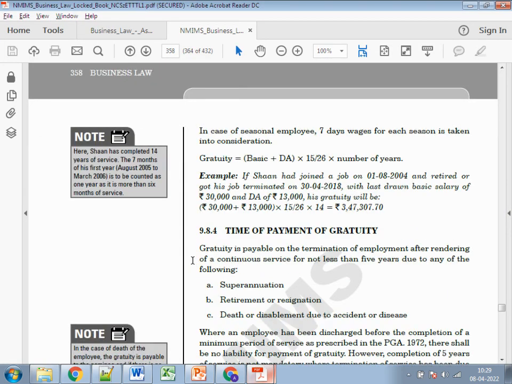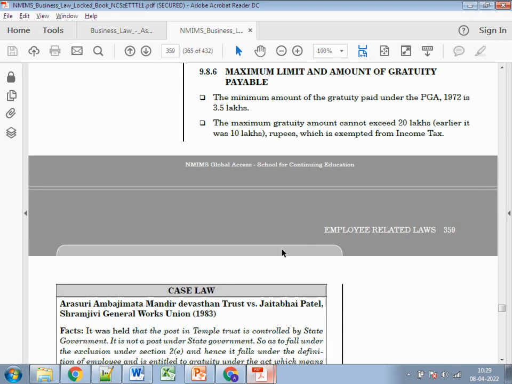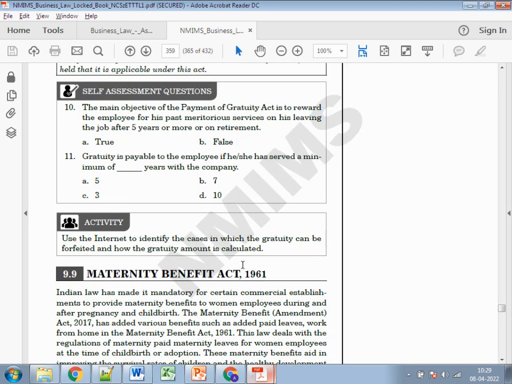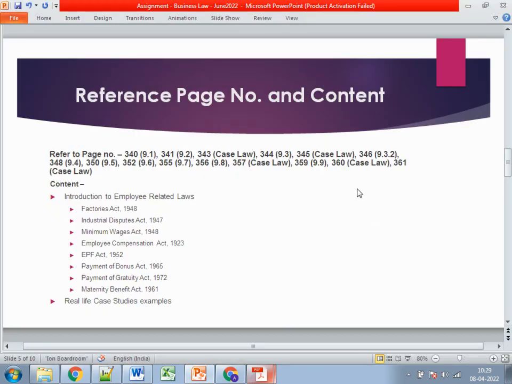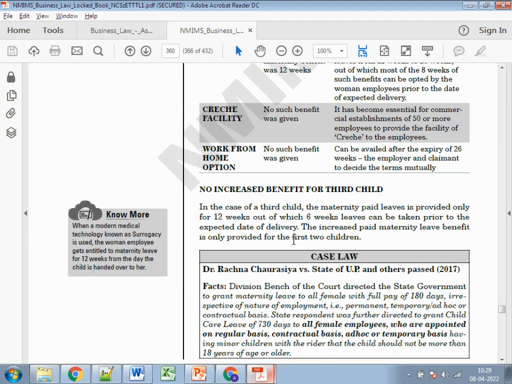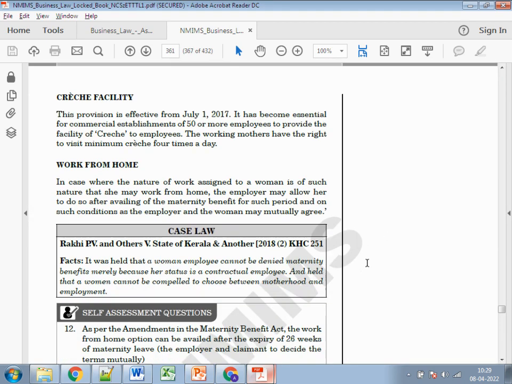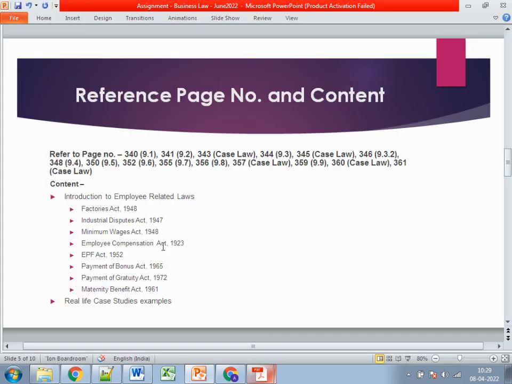Going to page number 359, it's the Maternity Benefit Act and case law. If you see the case law, this is Rachna Chaurasia and the State of UP and others. Or another, there is one more case law, which is Lucky PV and others versus State of Kerala and another. So maybe you can refer to these case laws, and prior to that you need to explain the certain employee related laws. This is all which you need to refer to in the second question.